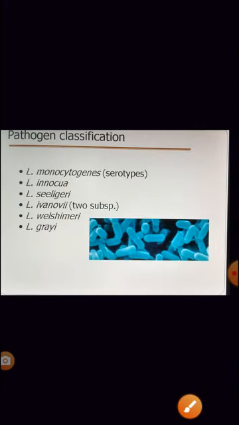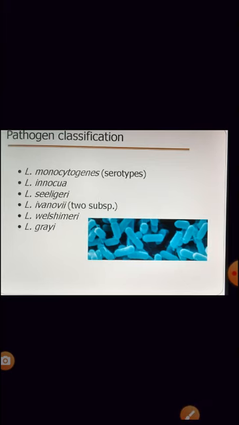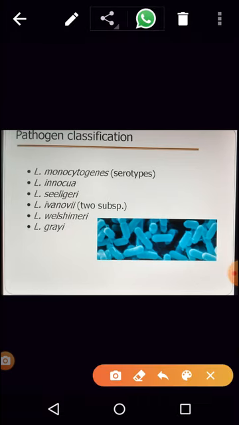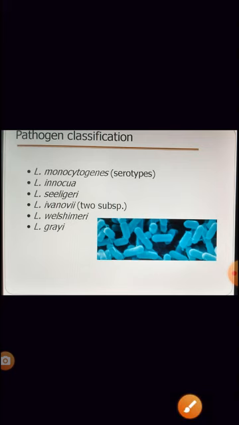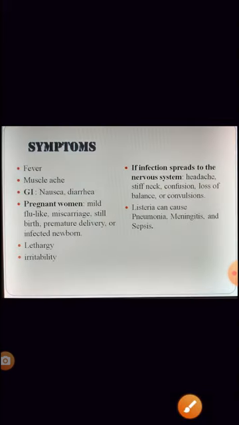What are the different species of Listeria? The most common species that causes food diseases is Listeria monocytogenes, as we had seen in the previous slides. Apart from that, other types are Listeria innocua, Listeria seeligeri, Listeria ivanovii, Listeria welshimeri, and Listeria grayi. These are the other species which can also spread the disease, but the most common one is Listeria monocytogenes.